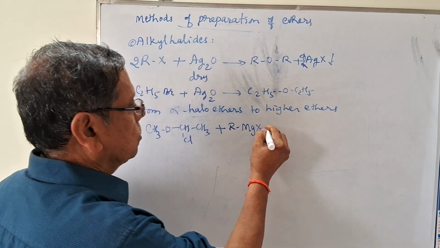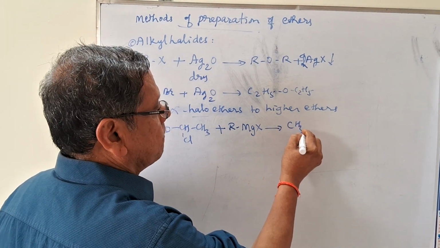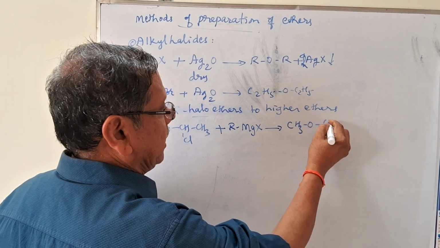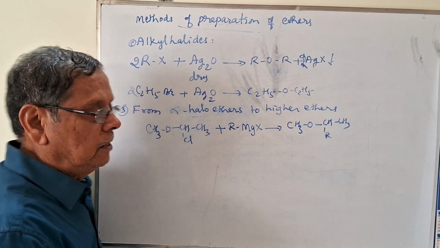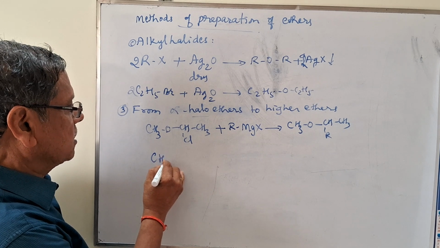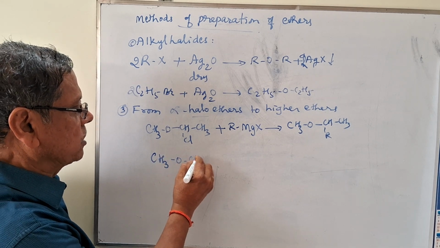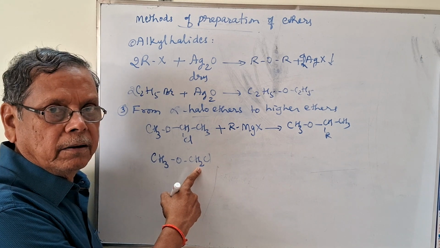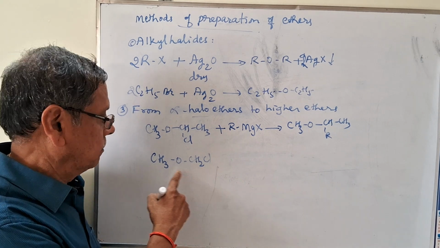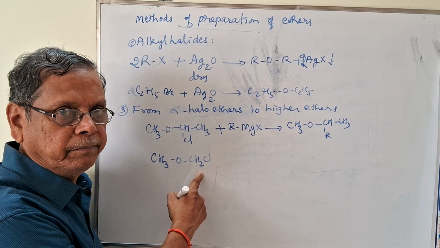So it will give rise to CH3O CH CH3R. For example, if I start from this CH3O CH2Cl, this is alpha chloro methoxychloromethane.